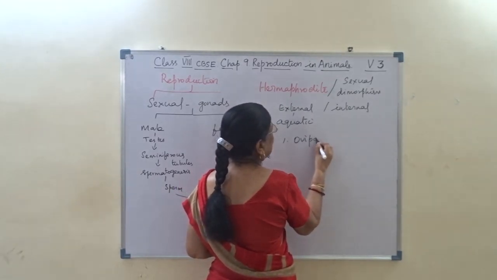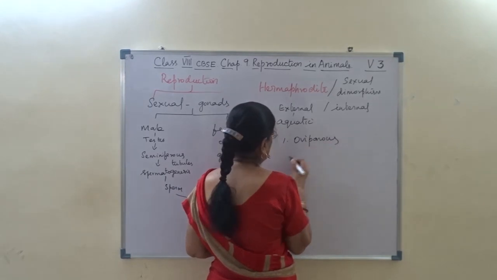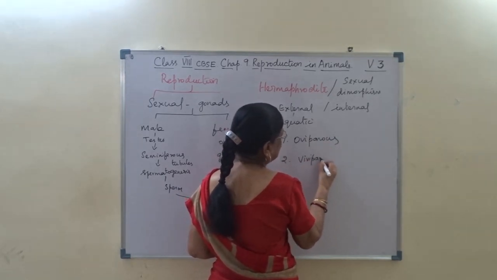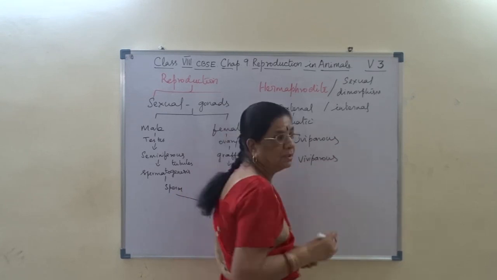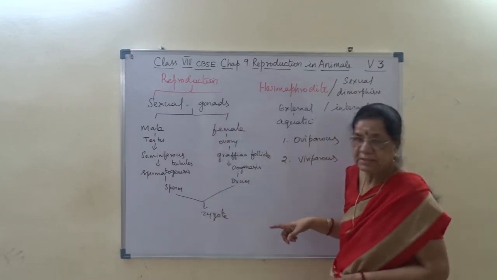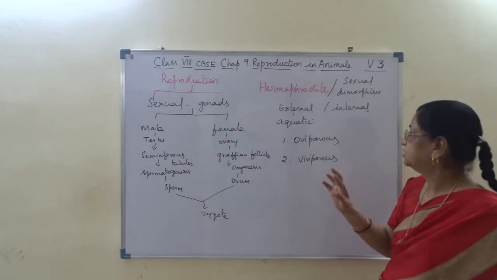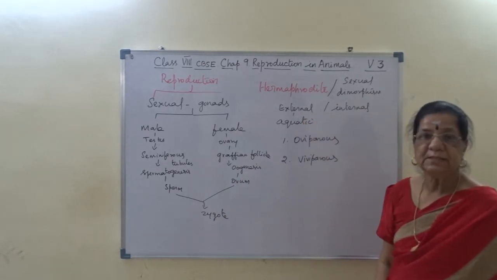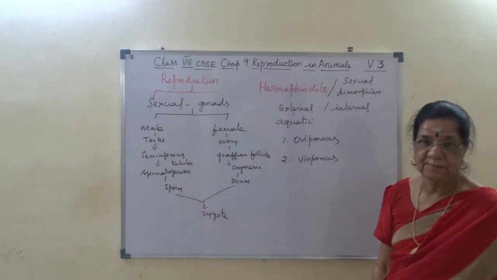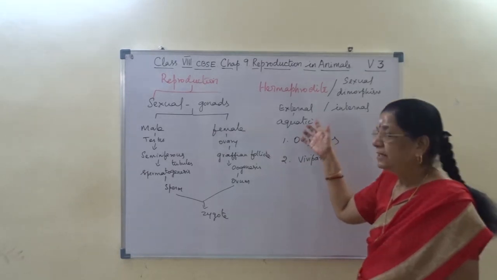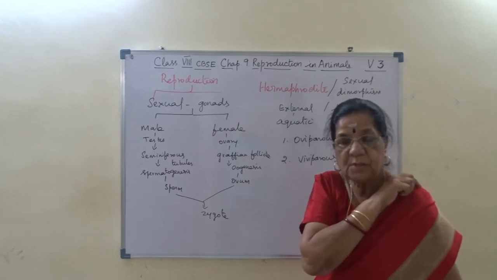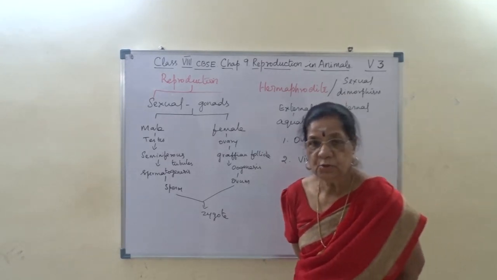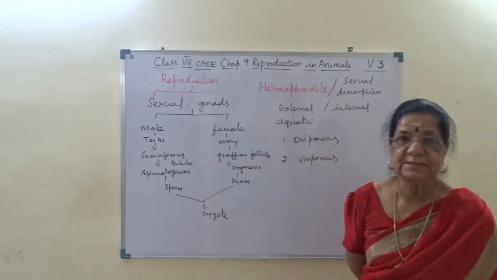Now, as we come across two terms in fertilization, external fertilization and internal fertilization, aquatic forms such as fish and frog undergo external fertilization.